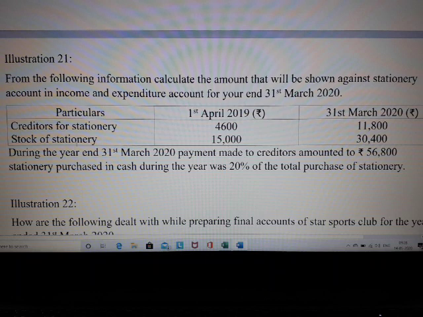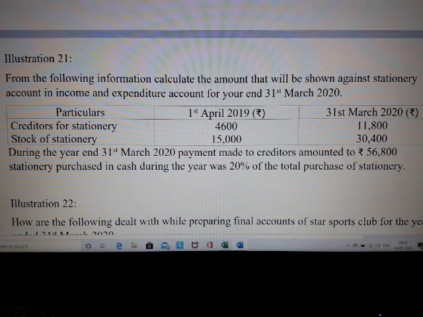If you look at it, the first problem we dealt with was sports material for a sports club. The second one we dealt with was for a hospital. The third we are dealing with is for a non-profit organization, whereby stationery. Right. Creditors for stationery means the opening creditors is 4,600 rupees and the closing creditors is 11,800.